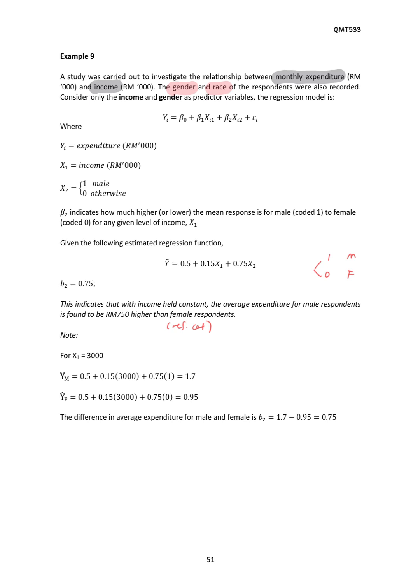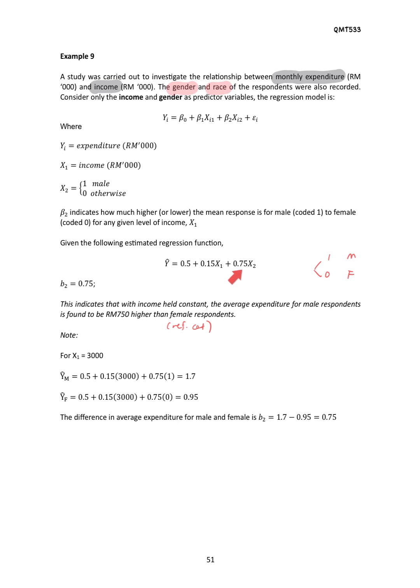So we can find the difference in average expenditure for male and female, by subtracting 1.7 minus 0.95. Surprisingly, we get 0.75, which is equivalent to the value of beta 2.